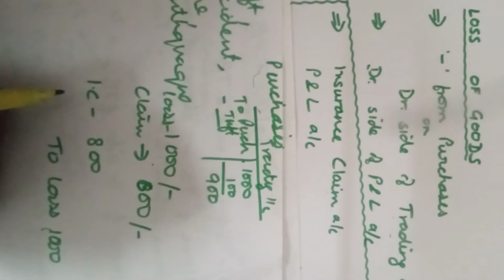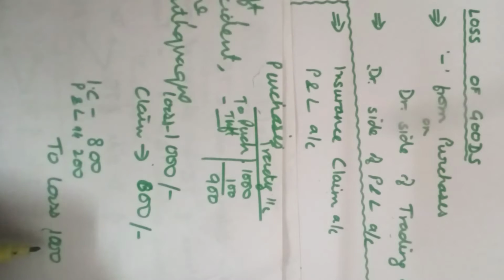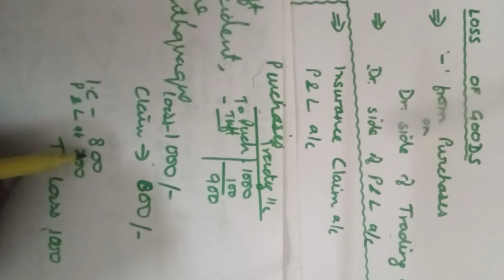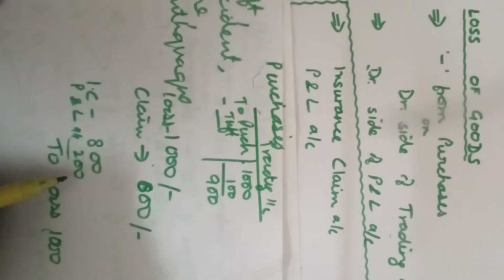So where is the actual loss? The actual loss goes to P&L account, that is the remaining rupees 200. The goods lost are for rupees 1000. The claim that is recovered from the company is for 800. That means the actual loss is worth rupees 200, which will be debited to the P&L account.